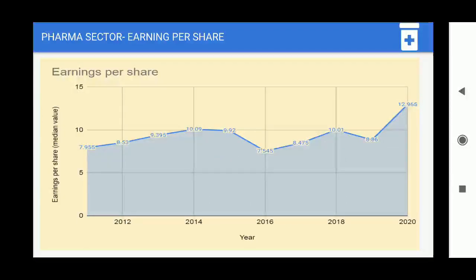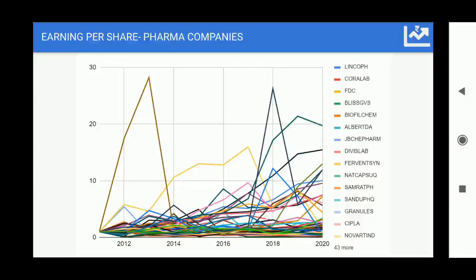Then we move on to earnings per share, and in between the earnings per share took a dip. You'll see 2014 and 2018 are at almost the same place, so the earnings per share were not increasing. In fact, in 2016 you'll find there was a decrease, but steadily from 2018 or 2019 you can see that the ship is going steadily, and currently the earnings per share for all those 51 companies combined is coming at around 13. So that's not a bad figure as well.